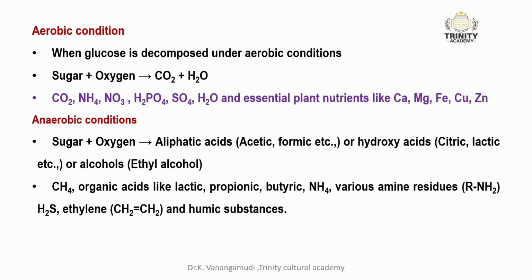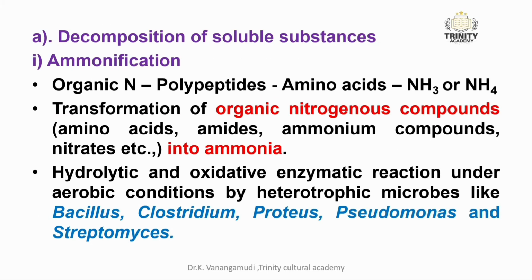Under anaerobic conditions, aliphatic acids like acetic and formic acid, hydroxy acids like citric and lactic acid, or alcohols like ethyl alcohol are released. The final products are methane, organic acids like lactic, propionic and butyric, ammonia, various amine residues, sulfur dioxide, ethylene and humic substances.